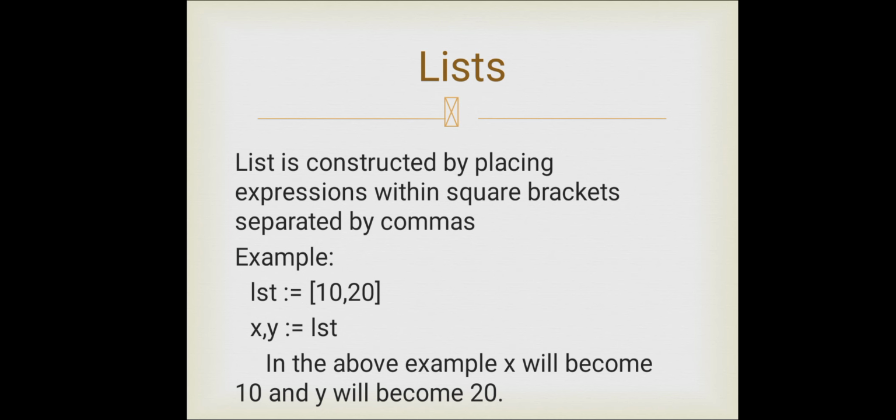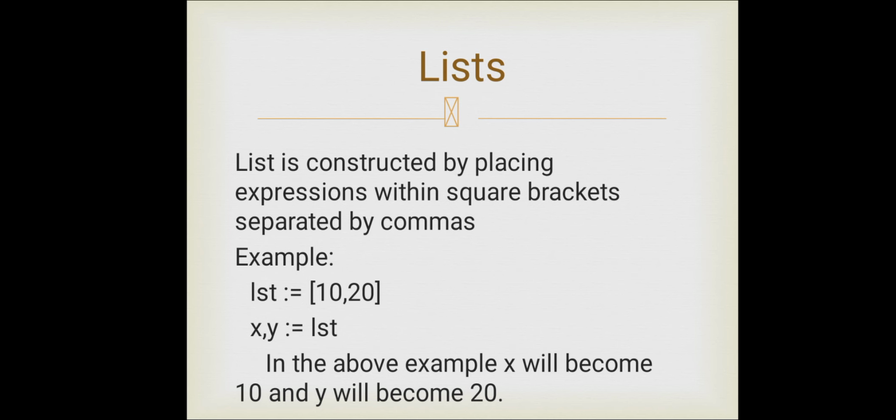LST is the short form of list. Colon equal to is the assignment operator of Python. LST colon equal to, in square brackets, 10 comma 20. The 10 can be one value and the 20 can be another value.